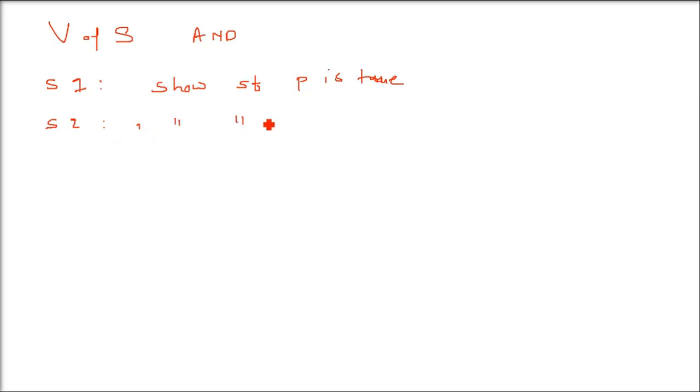So we have schemes and algorithms for everything. Let us start with validity of statements, VOS for short I am writing. Validity of statements with "and". If we are taking two statements with "and", then step one will show that the statement P and Q, we are taking two statements, so for statement I am writing ST. So we will show that P is true, and step 2 will be, we will show that the statement Q is true. Okay?